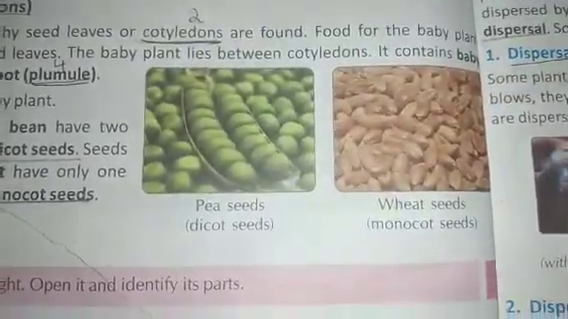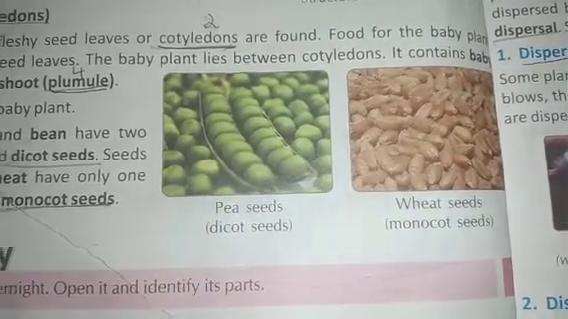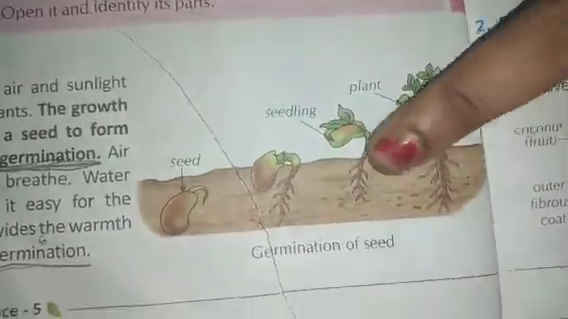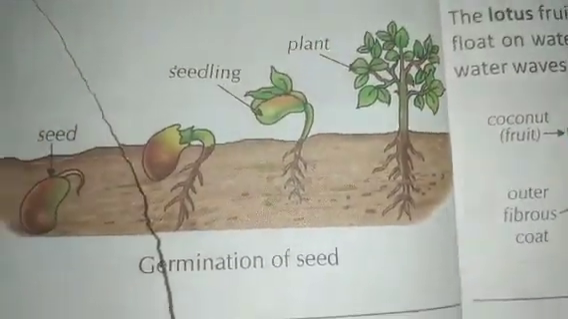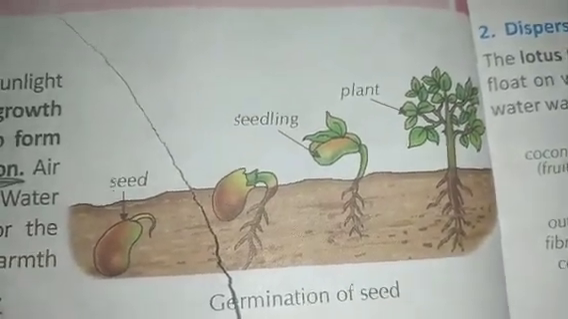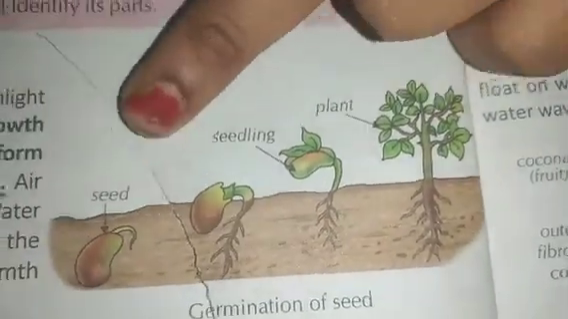Okay, children, next we are moving on to the next segment, germination of the seed. See, this is the germination process of the seed. Already you have an idea. In the third grade also you learnt, in the second also you learnt, in the fourth and fifth grade also. Okay, see, this is the first seed.